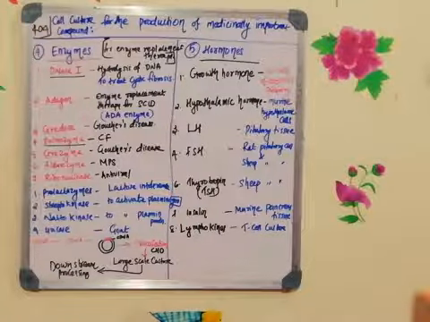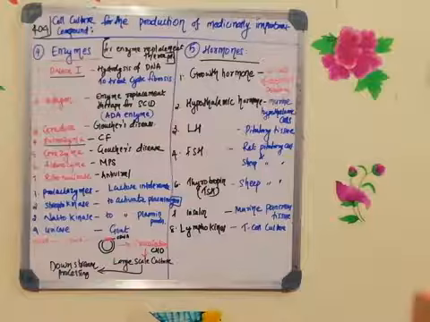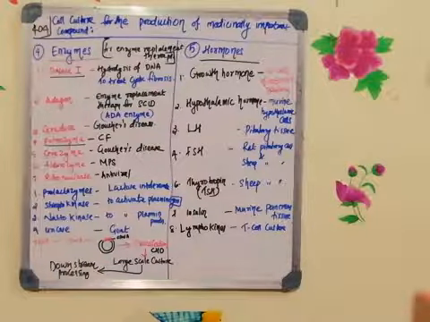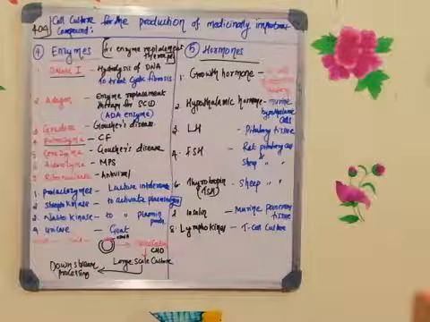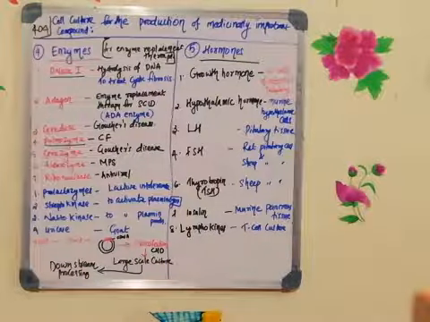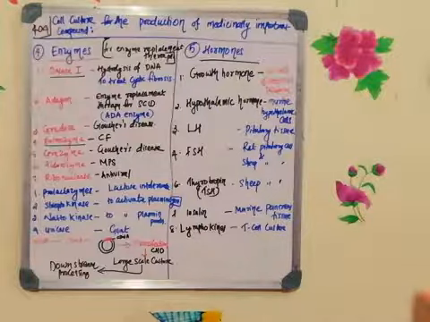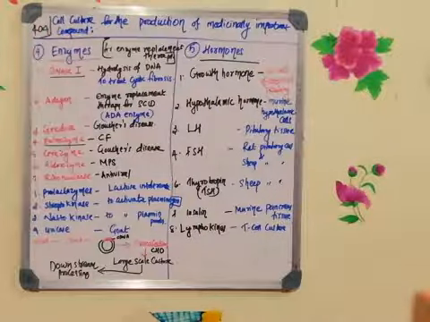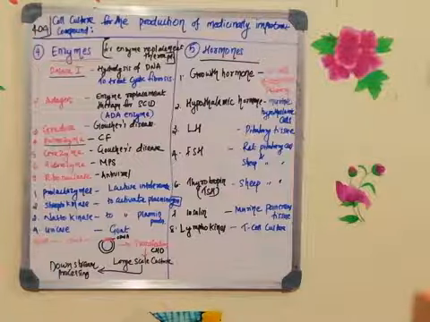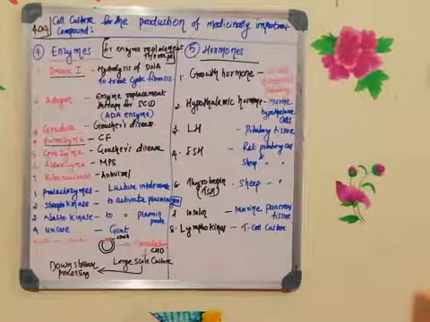I'll tell you once again. DNase is an enzyme which is used for hydrolysis of DNA, and cystic fibrosis is one of the most common inherited diseases. In the case of a cystic fibrosis patient, the mucus will be very thick. Because of the thick mucus, they will not be able to breathe properly, and there are many problems associated with cystic fibrosis.